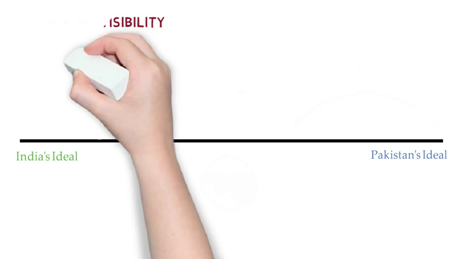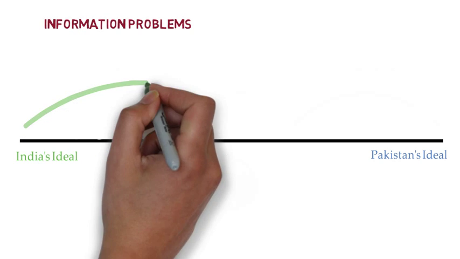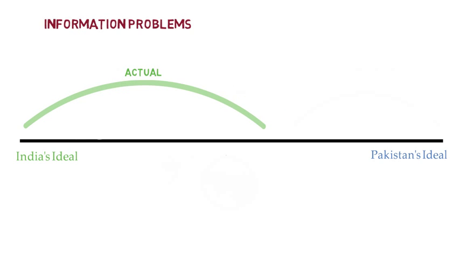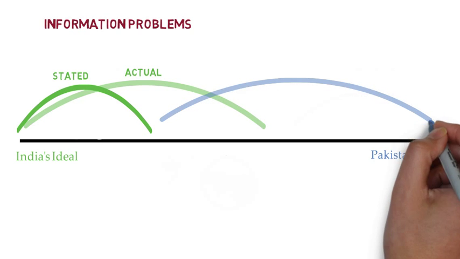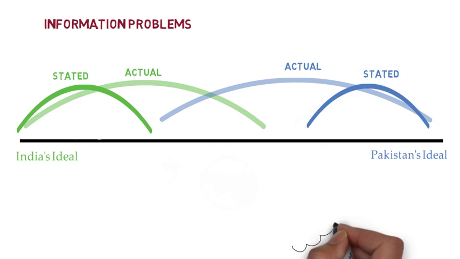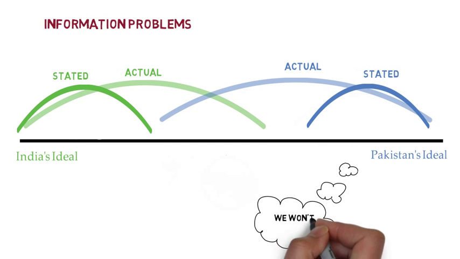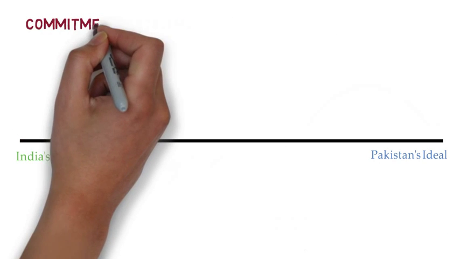The second explanation focuses on information problems or uncertainty. In this bargaining space, the problem is that India doesn't know what Pakistan's range of acceptable outcomes looks like, and vice versa. In fact, both countries have incentives to misrepresent the way they truly feel in order to get a more favorable outcome. They could issue statements proclaiming that they are unwilling to budge, or send other costly signals such as mobilizing troops. When this happens, the bargaining space starts to appear like there's no zone of agreement, and bargaining starts to break down.